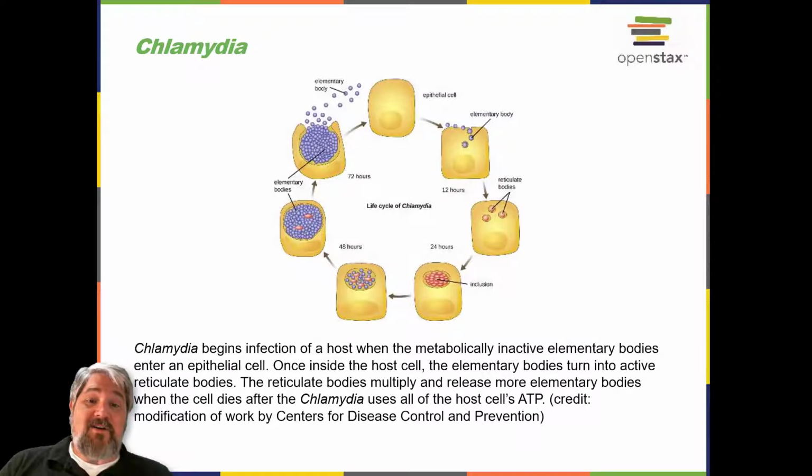Chlamydia is another taxon of the Alphaproteobacteria. Members of this genus are extremely resistant to cellular defenses, giving them the ability to spread from host to host rapidly via elementary bodies. The metabolically and reproductively inactive elementary bodies are the endospore-like form of intracellular bacteria that enter an epithelial cell where they become active. This figure illustrates the life cycle of Chlamydia.